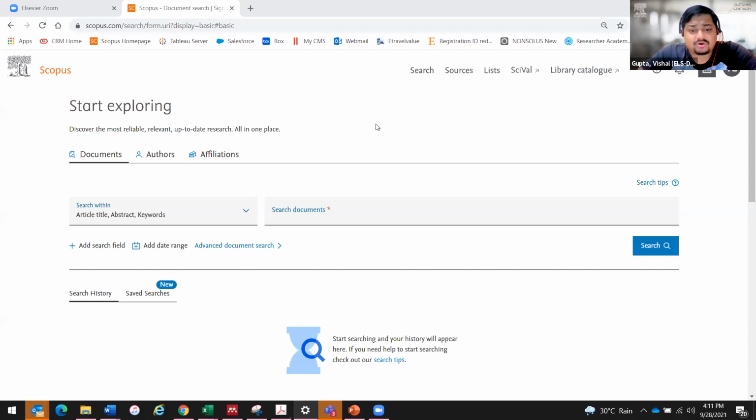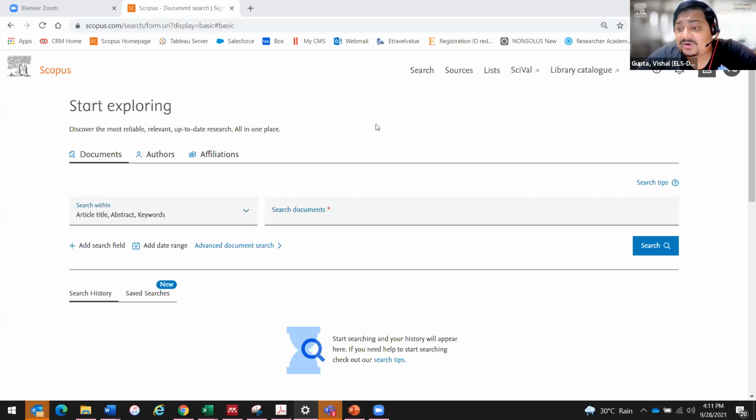Scopus doesn't show relevant articles related to my topic. Does it mean my topic is novel? I only got one search result, whereas ScienceDirect is showing around 25 results. So, sir, it is basically about choosing the right keywords. And if you can just share your keywords, you can type your keywords in the Q&A box. I will try searching them right here, and I will try and give you an example of how you can do it in a better way, right?